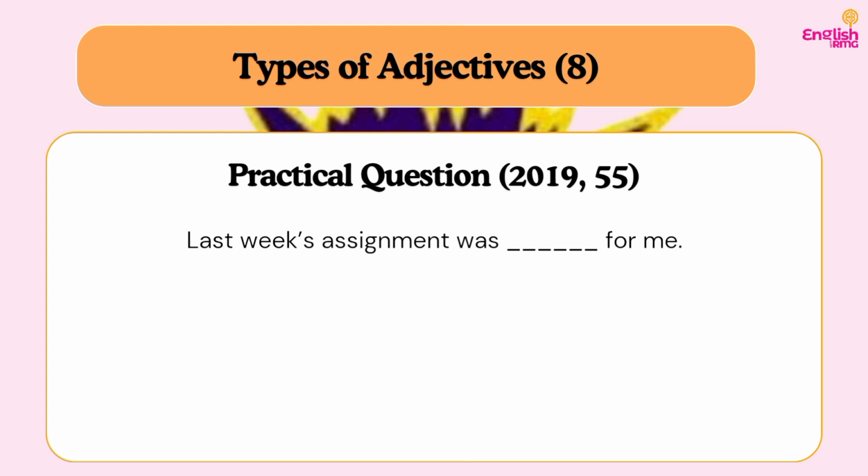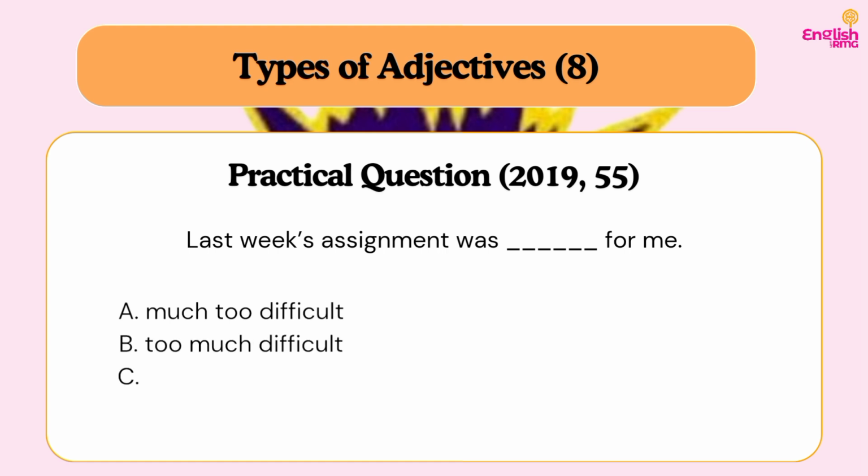Now let's move on to question 55 from the 2019 past question. Last week's assignment was dash for me. Last week's assignment was dash for me. So let's consider the options. A, much too difficult. In fact, this is a bonus because we already talked about difficult. B, too much difficult. C, difficult too much. D, much difficult too. So what is our answer? Let's start from D. Much difficult too is an incorrect word order, so that's not even an option. Difficult too much is also an incorrect word order.